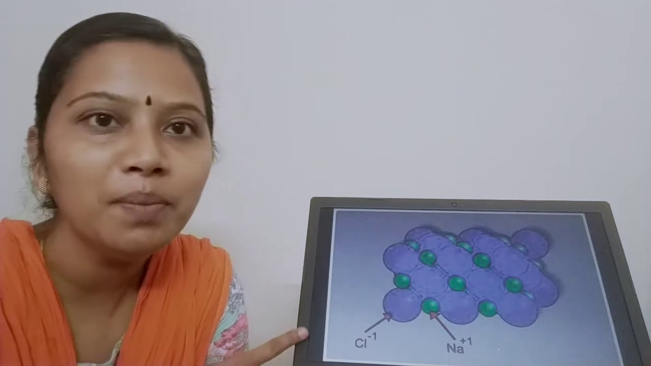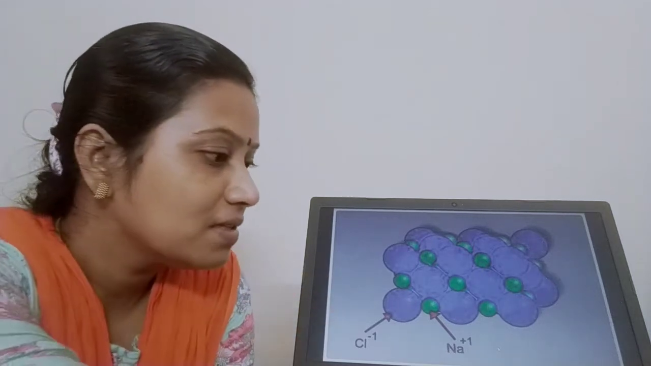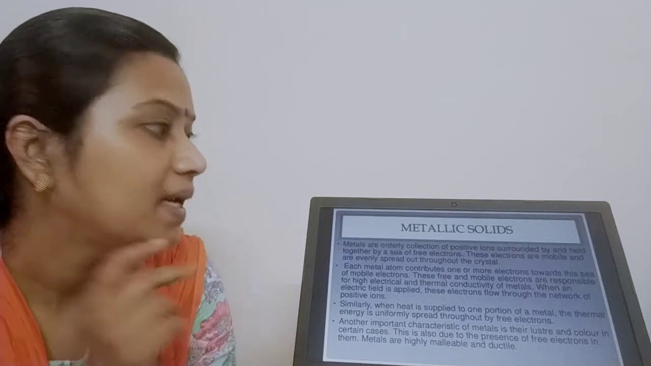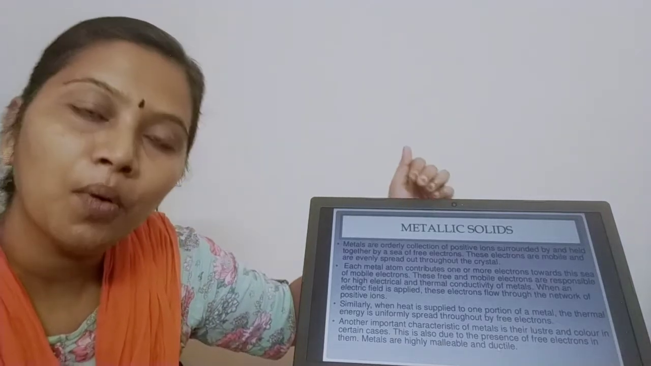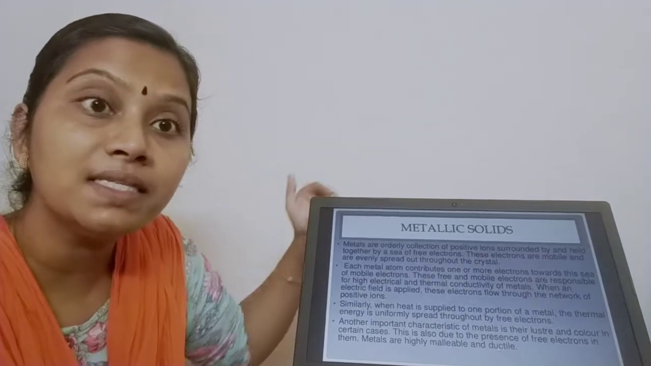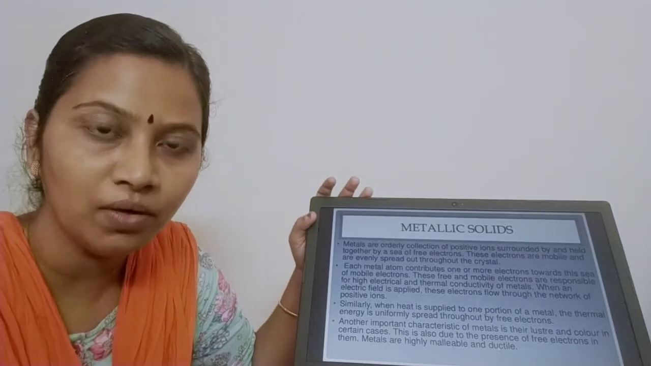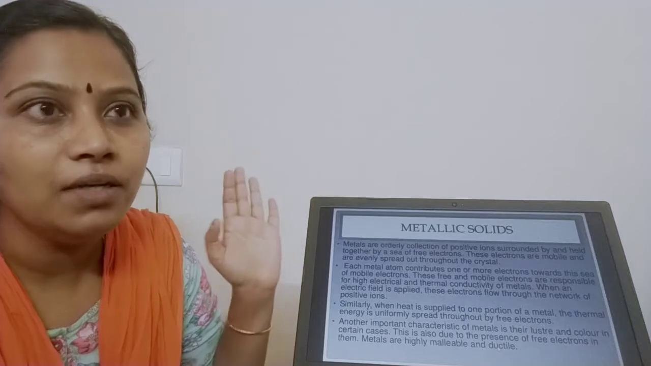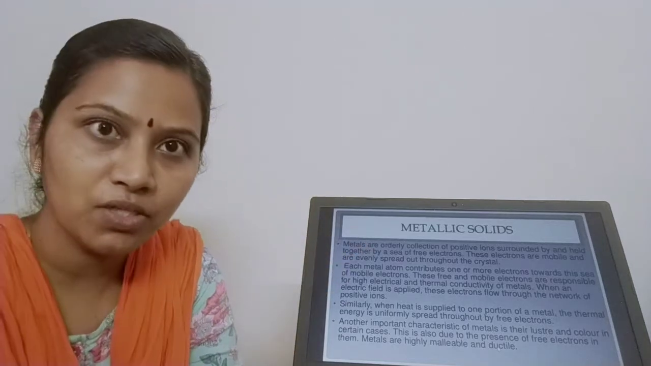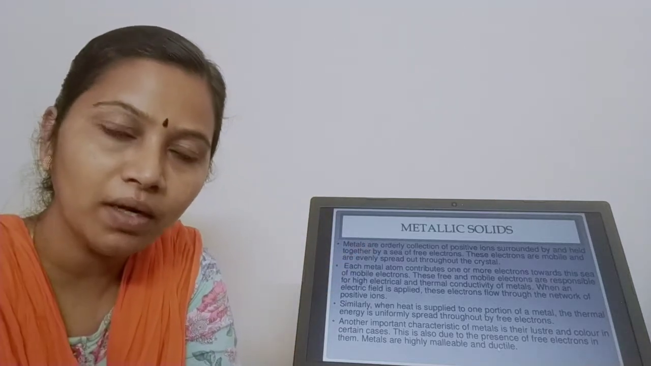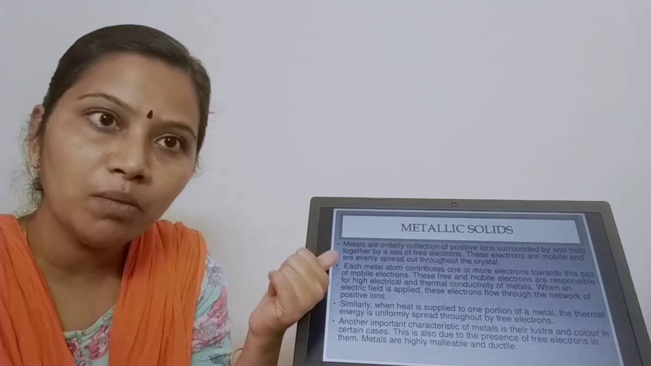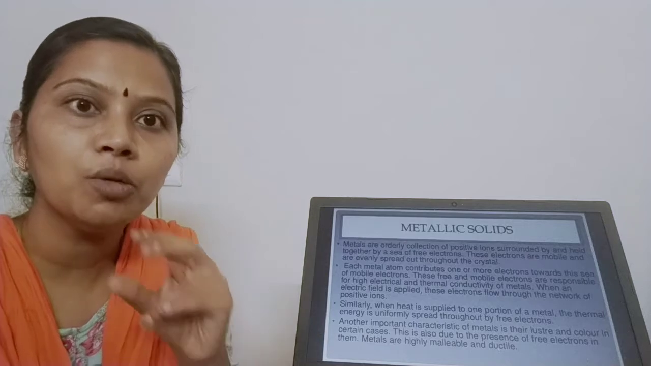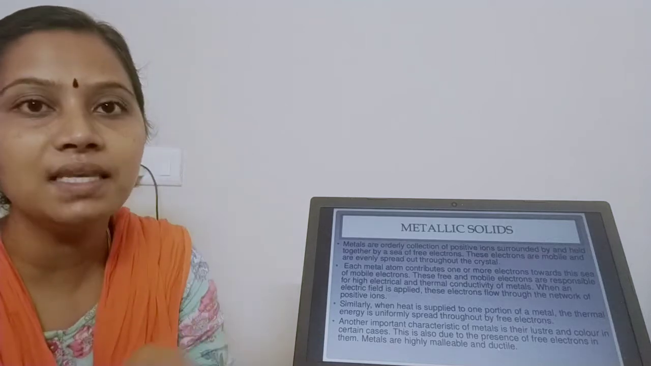Coulombic or electrostatic forces. And metallic solids. Metallic solids have positive ions surrounded by a sea of negatively charged particles, that is, electrons. Don't confuse a metallic solid with an ionic solid. Whenever I talk about an ionic solid, I should involve cation and anion. Whenever I talk about metallic solids, I should talk about positive charge surrounded by a sea of